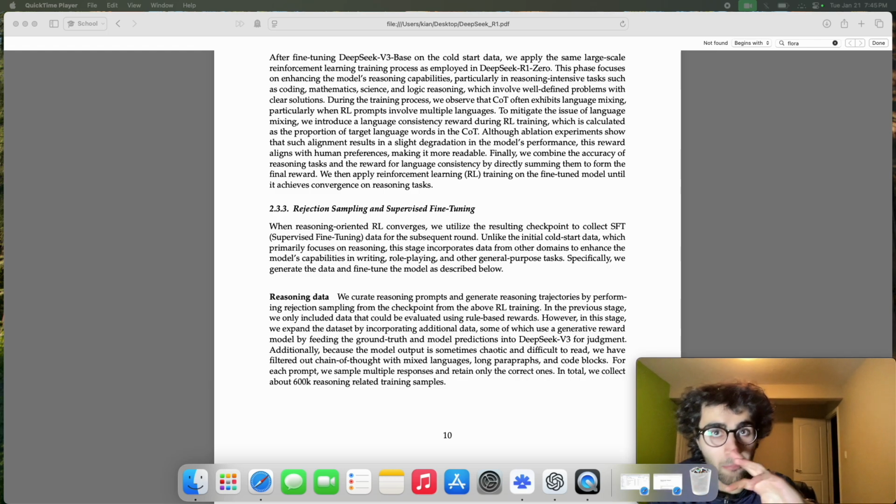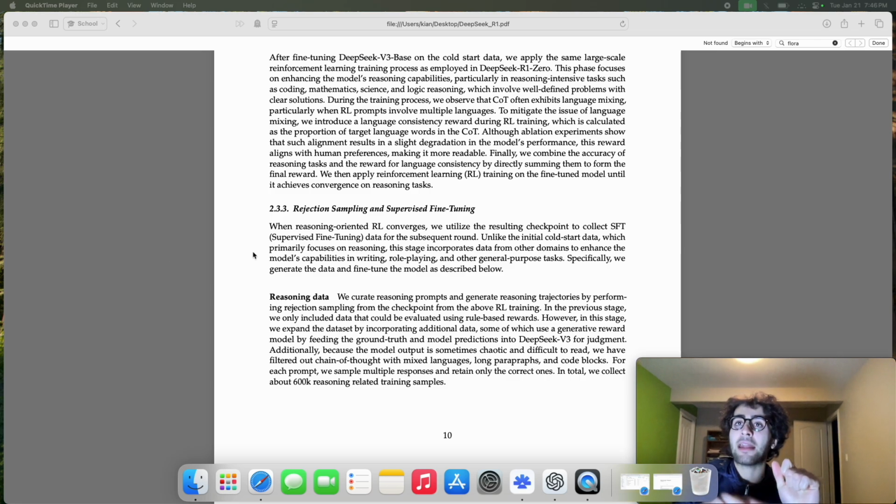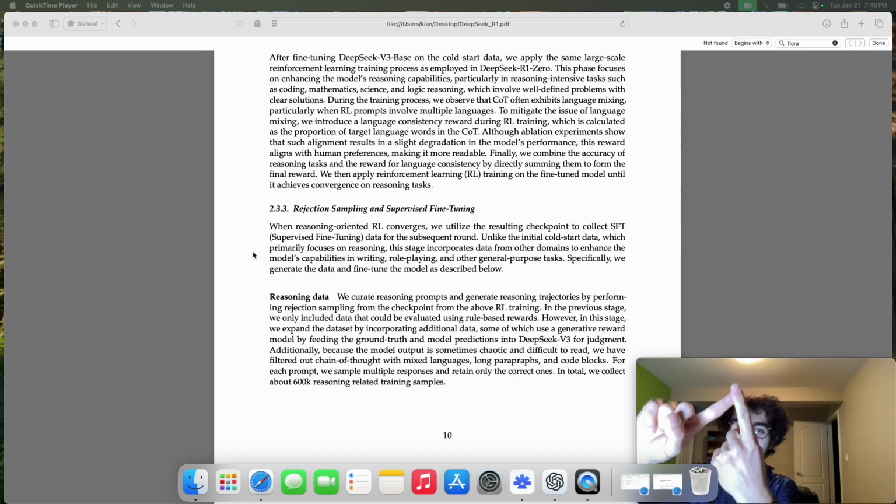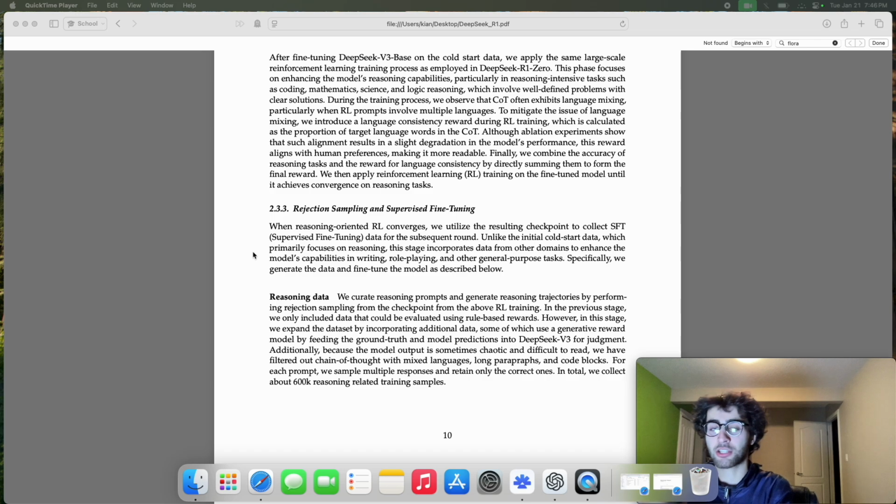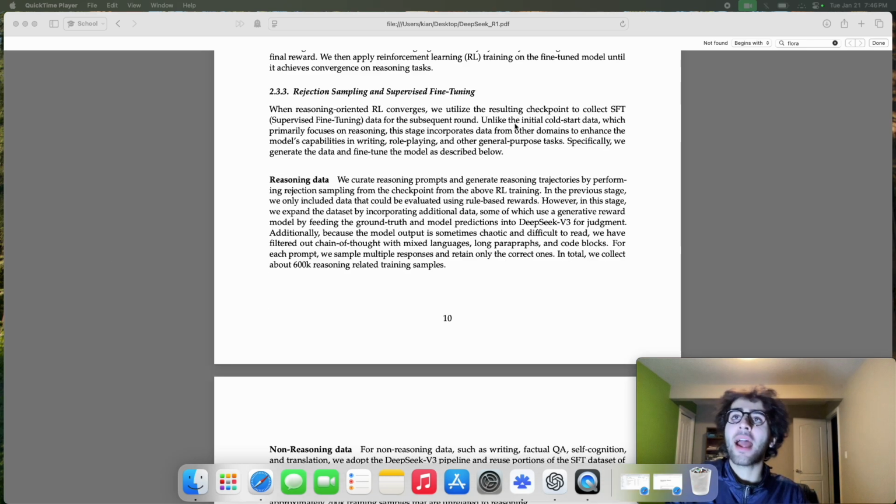So the model has now been trained on an RL process very similar to R1.0, except we add a third component to the reward. So we have the format accuracy, the model accuracy in terms of did it get the question right or wrong, and thirdly, the language alignment score. And now we are going to perform supervised fine-tuning on the base model again, except we're going to collect new data. And whereas the previous data was purely focused on reasoning, this stage also incorporates other domains. So it's 75% reasoning data and 25% non-reasoning.